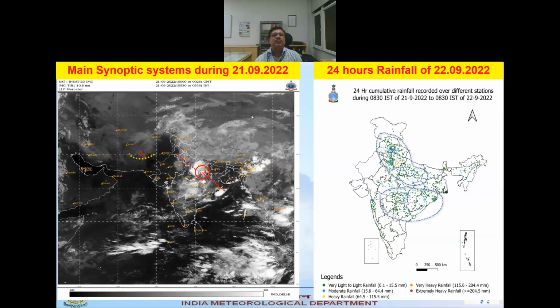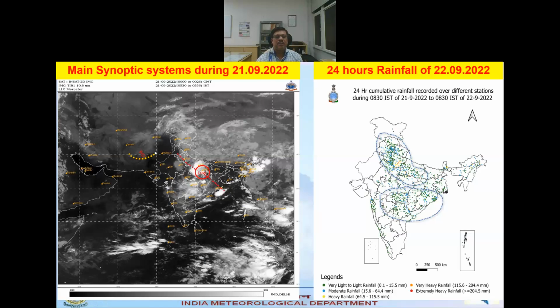And then here we can see this is the 21st. This low pressure area formed over this region, northwest Chhattisgarh, or you can say northeast Madhya Pradesh and adjoining area, and the monsoon trough is running through the center of the low, and here the WD further progressed, and now it is at 76-degree.